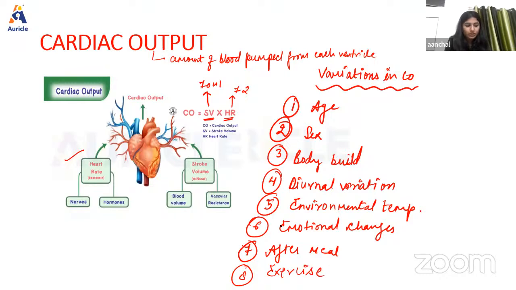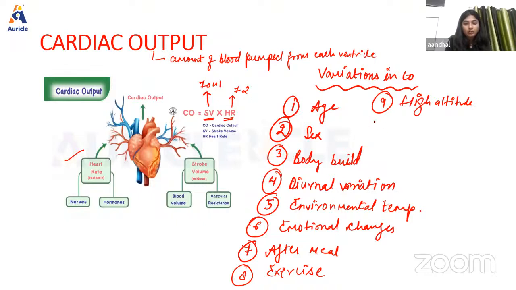So cardiac output increases during exercise because there is an increase in heart rate, and the force of contraction is also going to increase. Then next we have what happens whenever any person visits a high altitude. As we know, at high altitude the cardiac output increases because of the secretion of a hormone known as adrenaline. The adrenaline secretion is stimulated by hypoxia. Hypoxia is the condition of lack of oxygen, right? So ultimately the cardiac output will also increase.